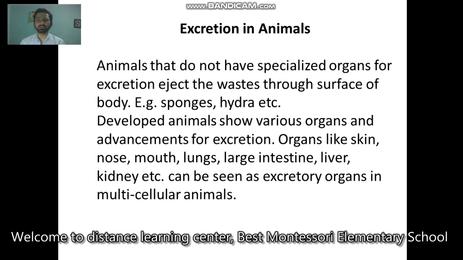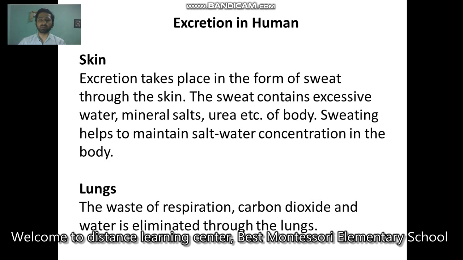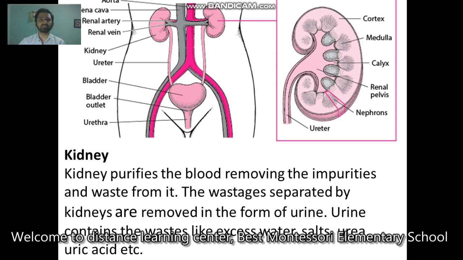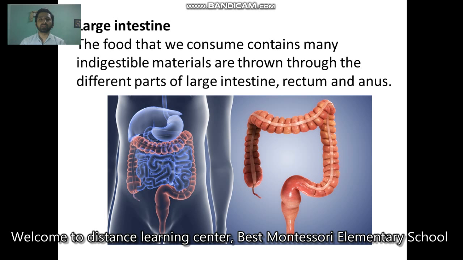Lower animals do not have a separate organ system, so they use their body surface. Higher animals have different organs, as in humans: skin throws out waste in the form of sweat, lungs throw out carbon dioxide, the liver removes toxic materials, worn out RBCs and excess amino acids, the kidney purifies blood and forms urine, and the large intestine throws off undigested materials.